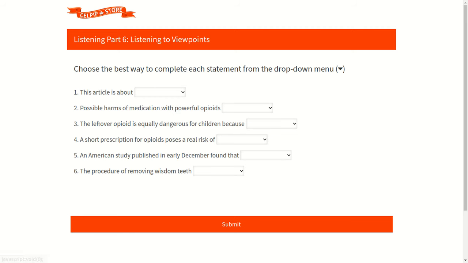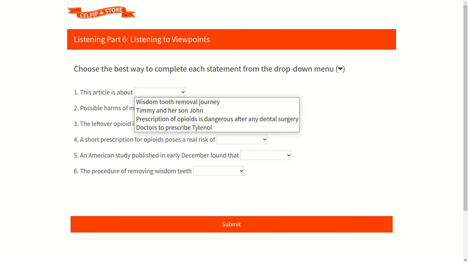Let's start with our first question. Our first question is, the article is about. Now let's check out the available options. The first option is, Wisdom Tooth Removal Journey.